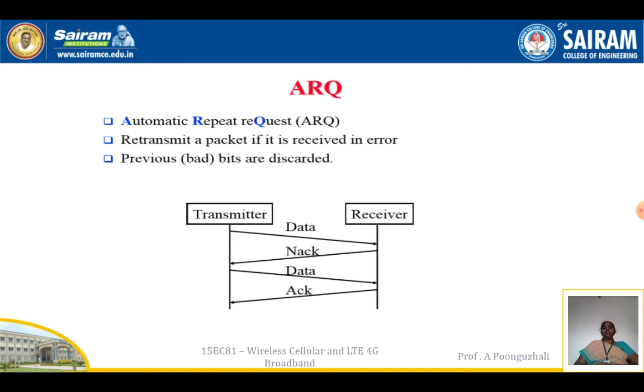If the receiver has not received the packet correctly, even if just one bit of the data is in error, the receiver sends a no acknowledgement to the transmitter, and the transmitter has to transmit the data again. The receiver will check it again. If it has received the correct packet, it will send an acknowledgement signal to the transmitter. The bad packets are discarded.